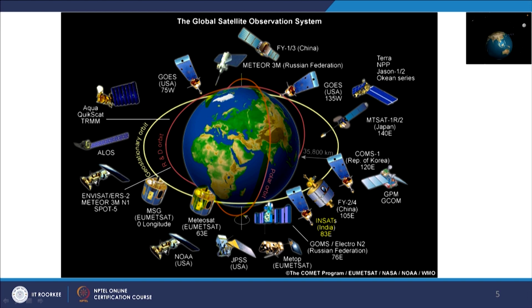Not all satellites are shown, but many such satellites are shown which have been put by different countries in different orbits for sometimes completely different purposes. But most of the time we are going to discuss the polar orbiting or near polar orbiting or sun synchronous satellites, which are around 850 kilometers away from us.